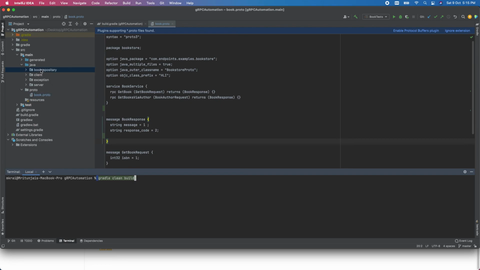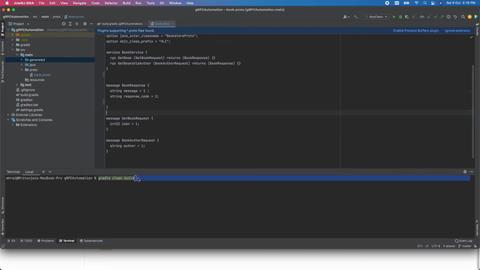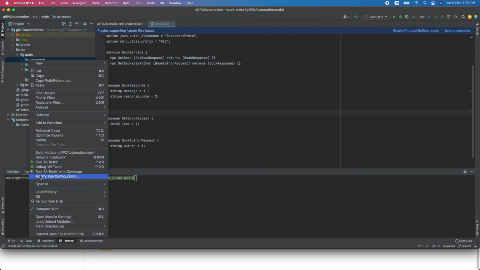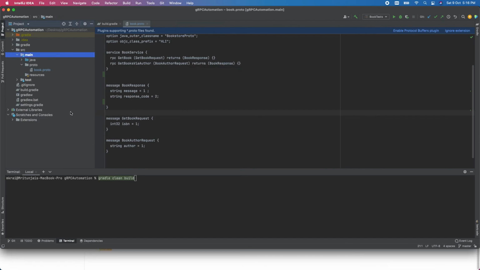Once you press enter here, this folder will be created with all the stubs detail. Let me check whether I haven't done anything. I think I haven't added anything. Cool. Let me delete this generated folder and let me build it. Okay, so Gradle, let me build it.